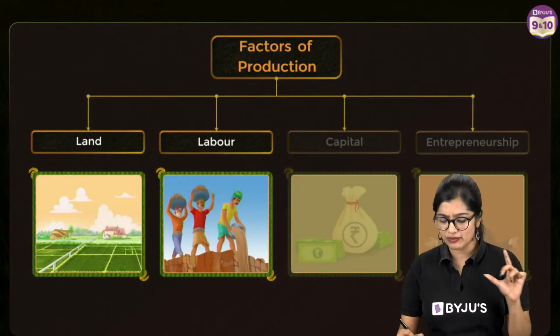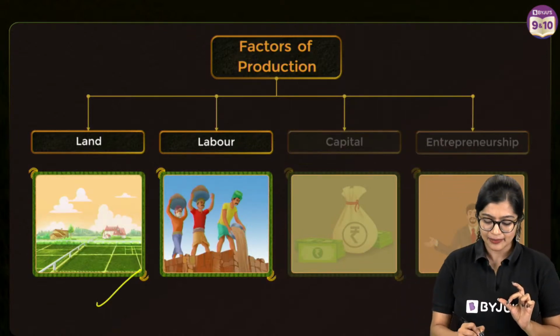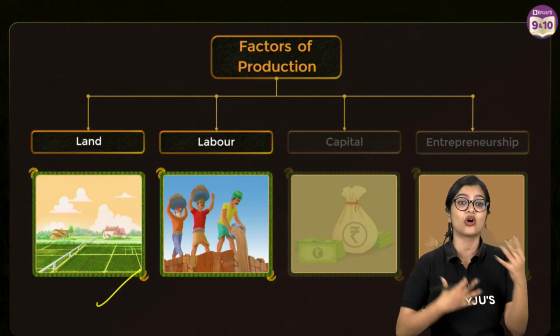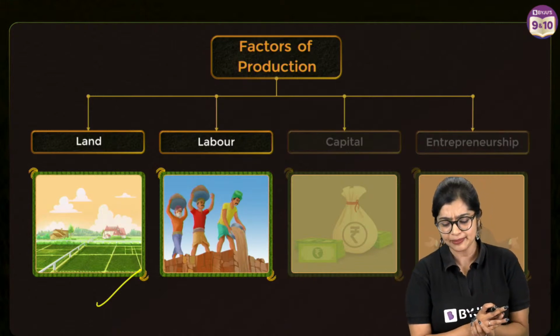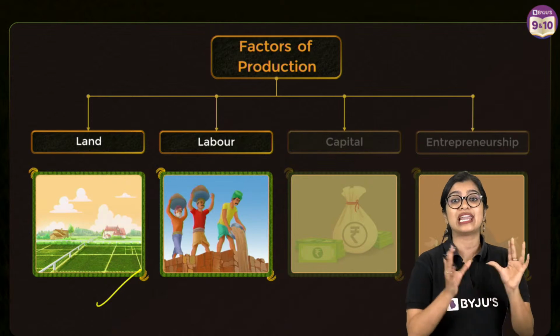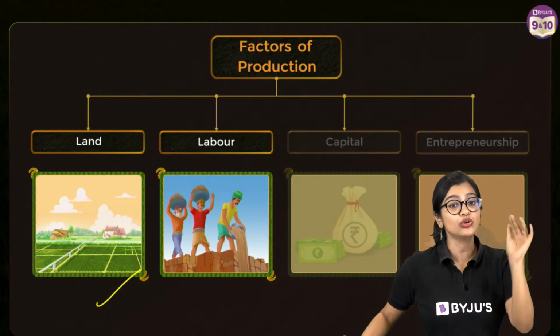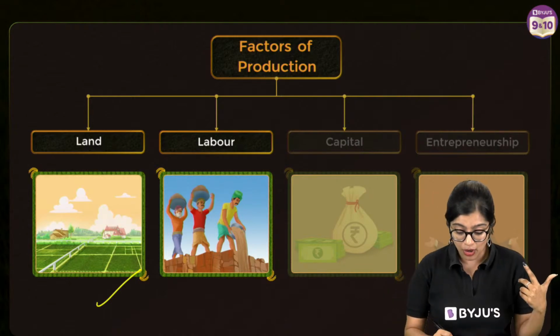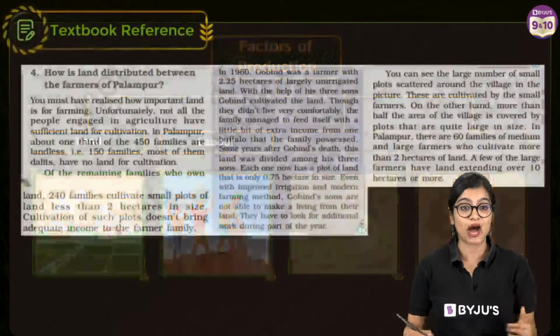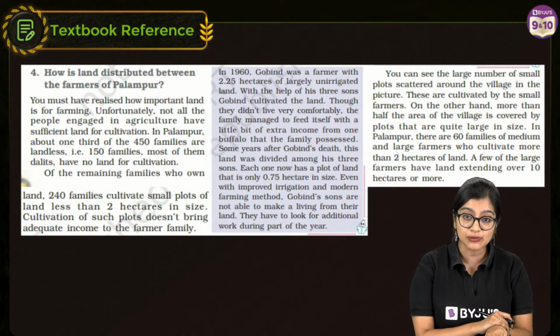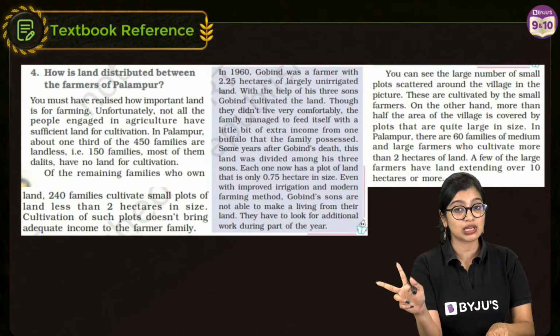So now, of course, we've learned a little bit about land, and now we've understood how we can utilize the land and what all different ways in which we can do it, right? But now, when we talk about land distribution, so now we've only spoken about how to utilize the land. But here we're also going to be talking a little bit more about land distribution. So here I'm going to go into this very aspect, and I have two slides from your textbook.